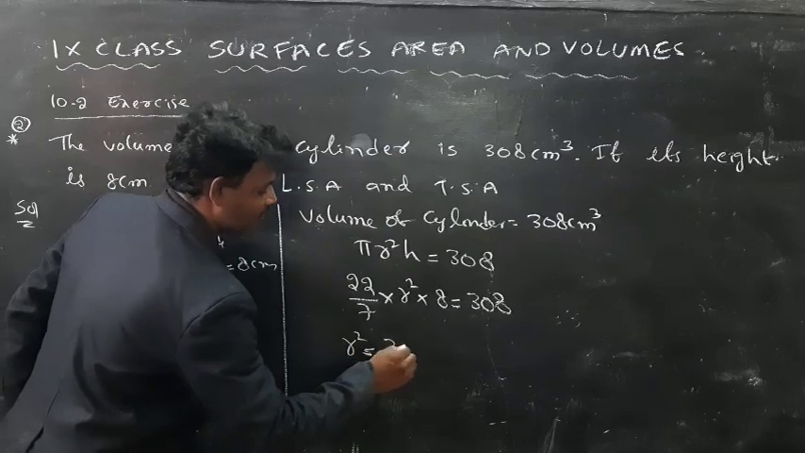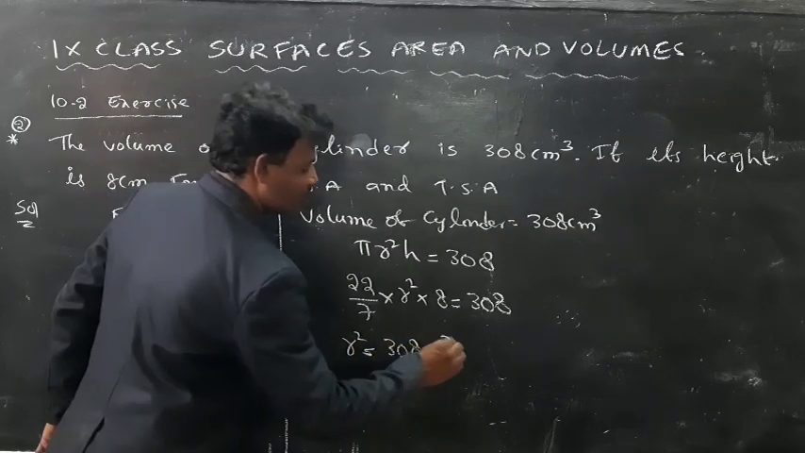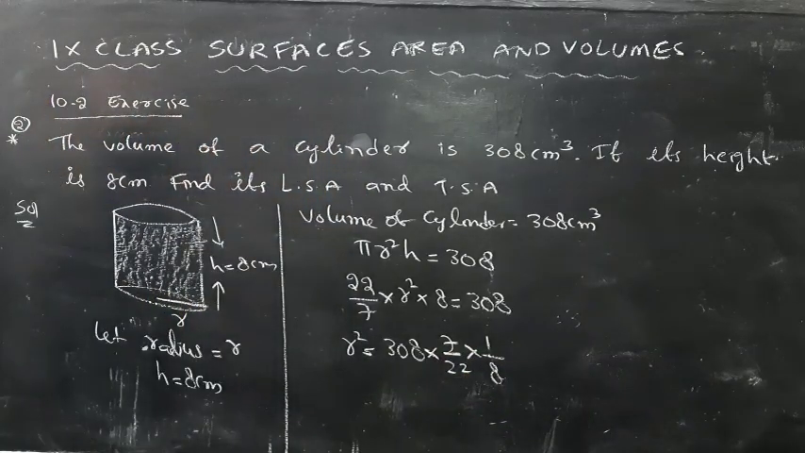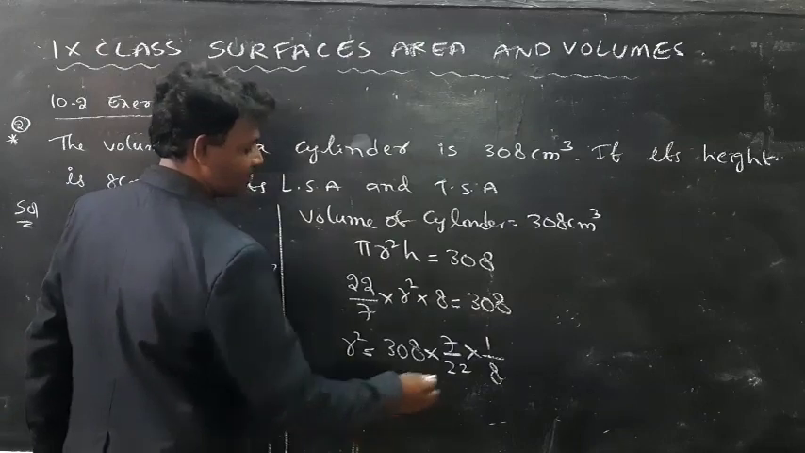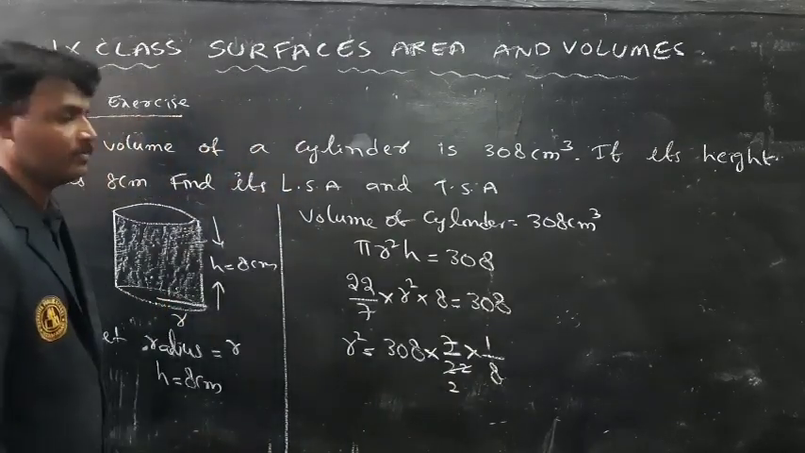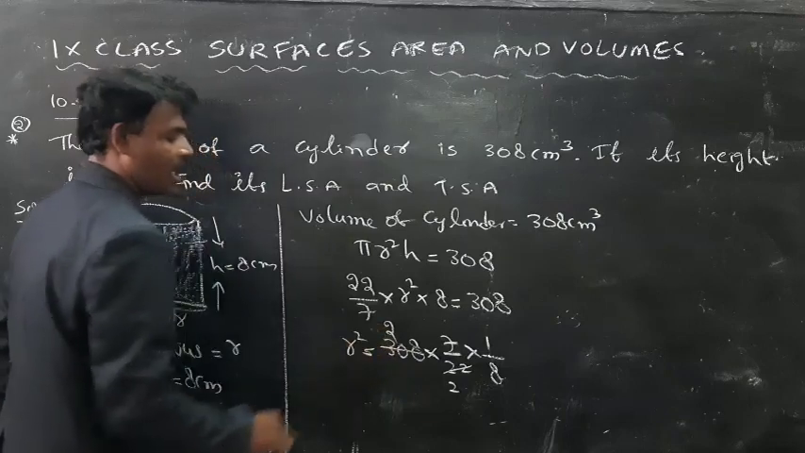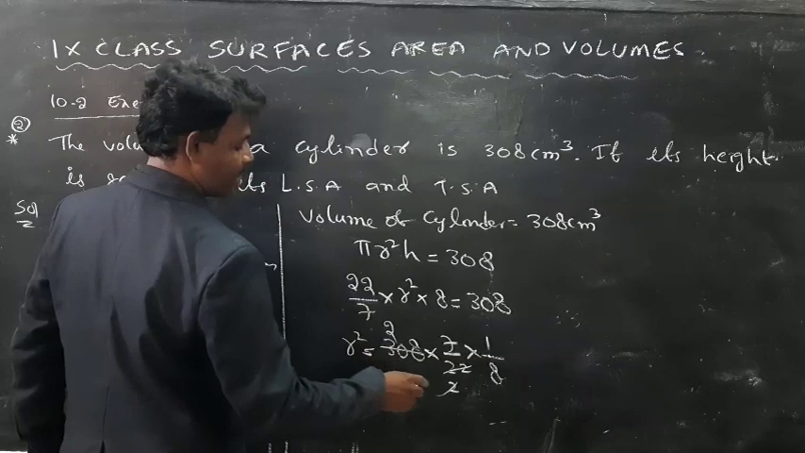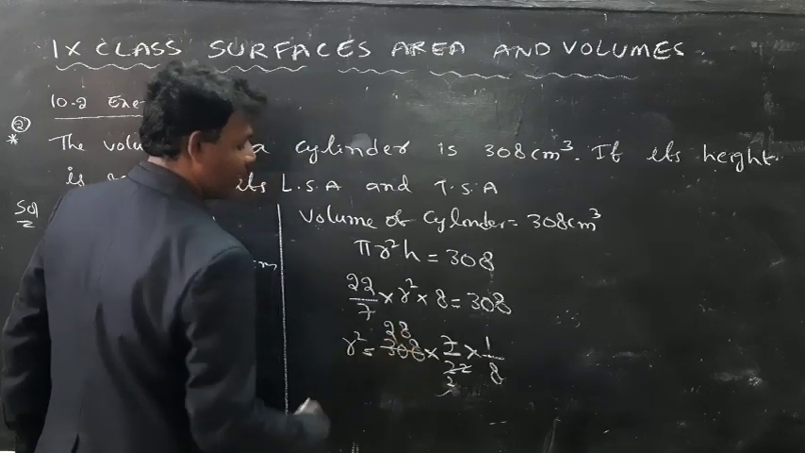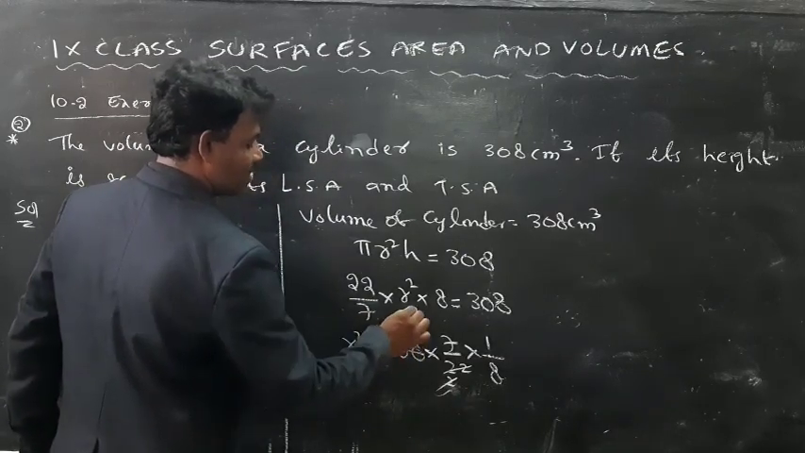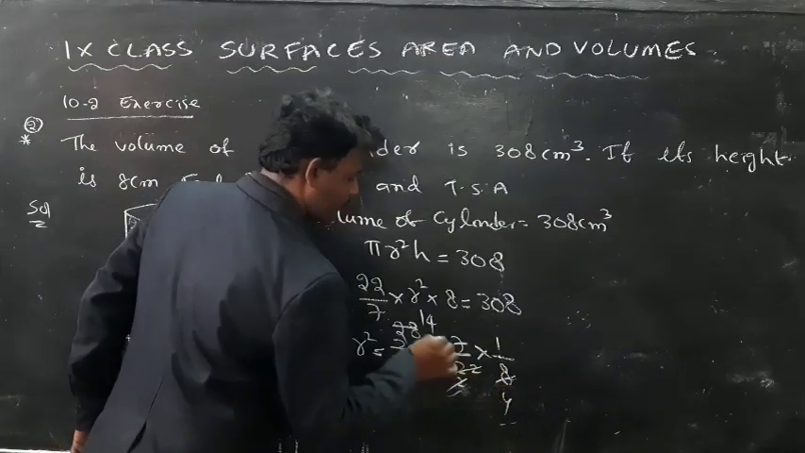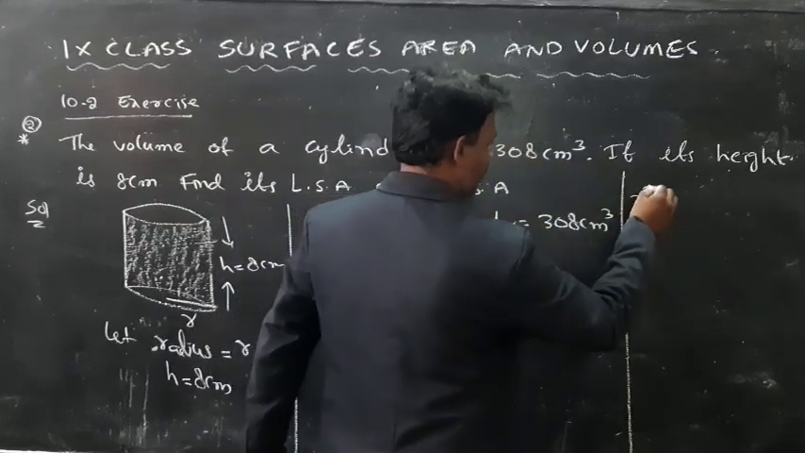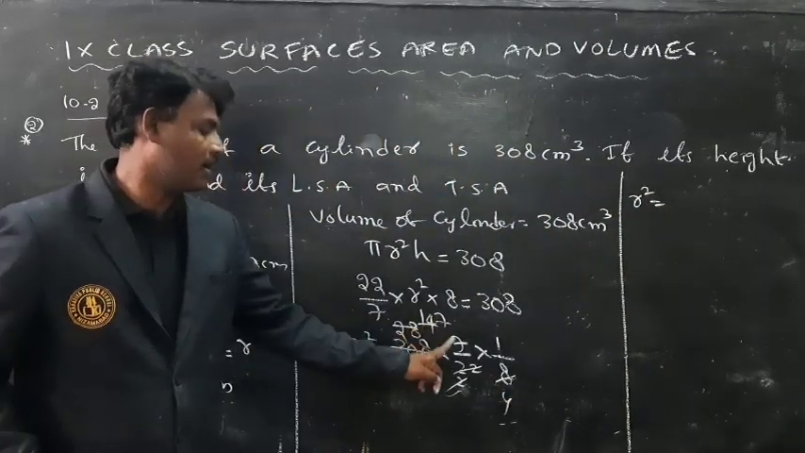So r square is equal to 308 into 7/22 into 1/8. Now cancellation. 11 twos are 22. Remaining 8, 11 eights are 88. 2 ones are, 2 fours are, 2 sevens are. So after the calculation, r square is equal to 7 into 7 by 4.